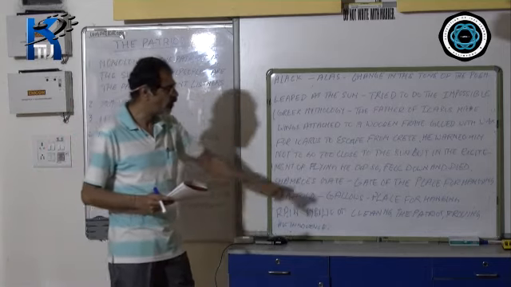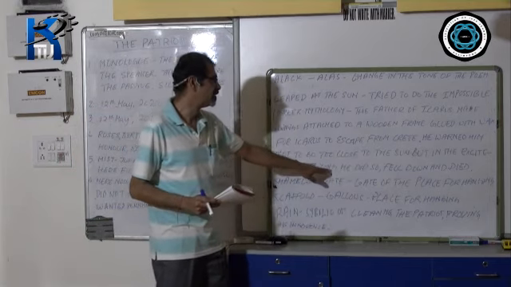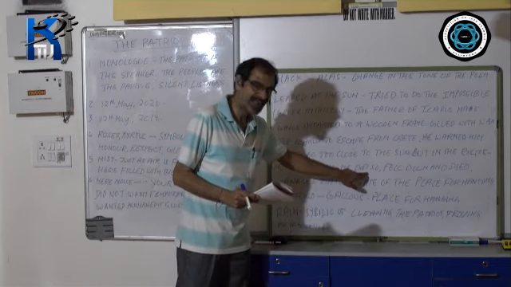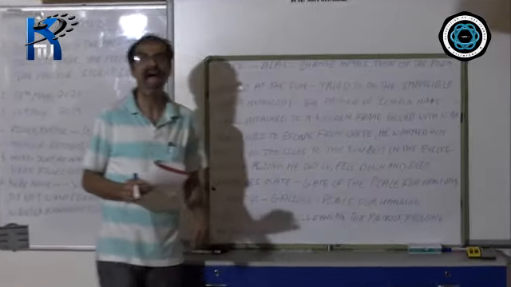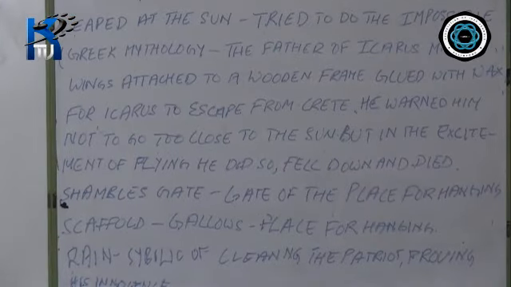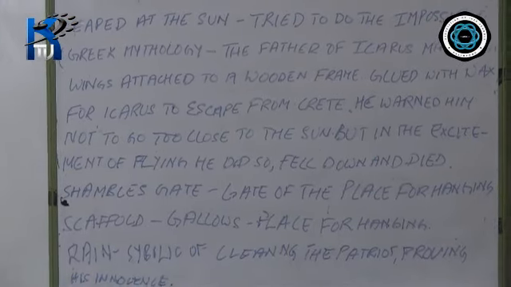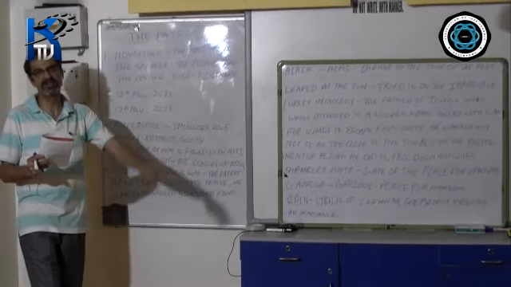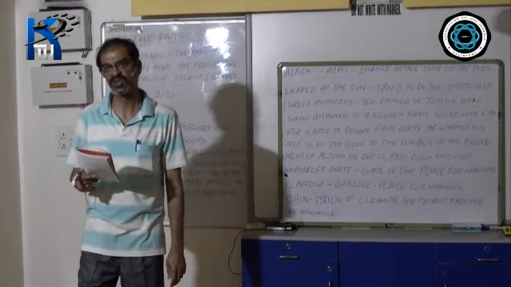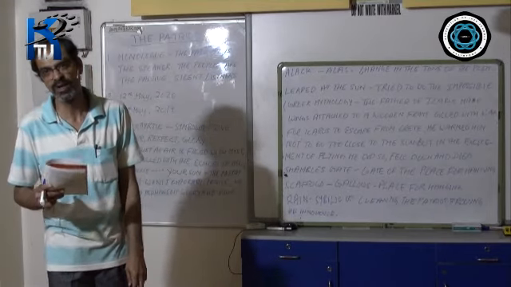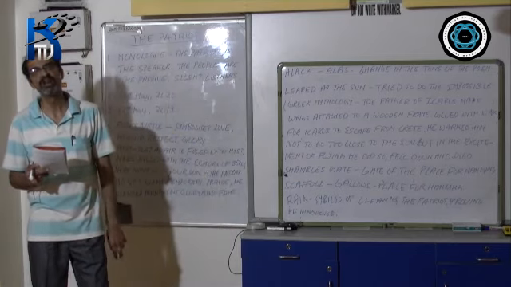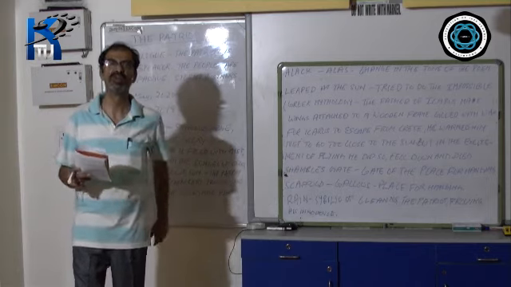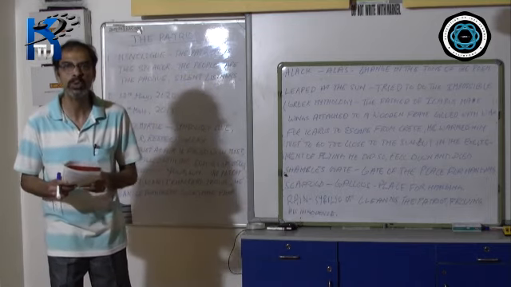And therefore the wax melted, the wings detached, and he fell down and died. Just as Icarus had gone near the sun and fallen to his death, the patriot had tried to do the impossible for his countrymen, and unfortunately for him, he was suffering for whatever he had done, and today he was being taken to be hanged to death.